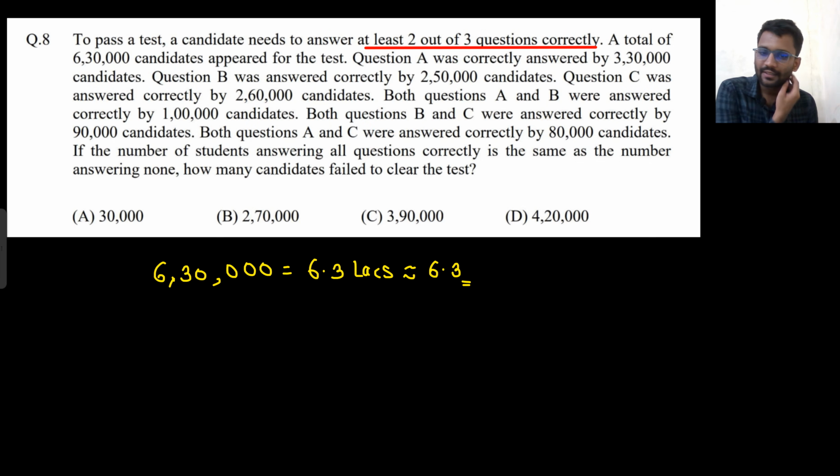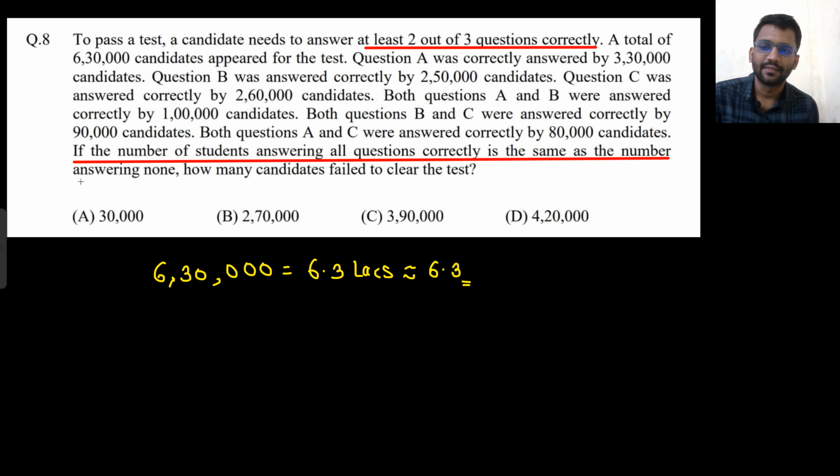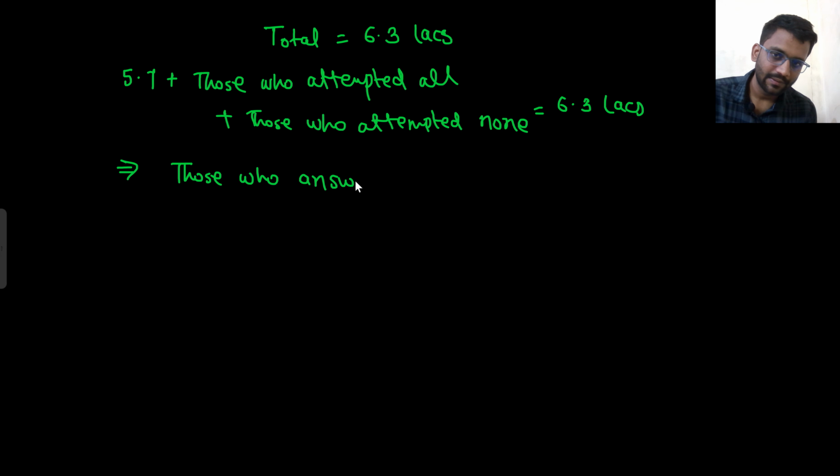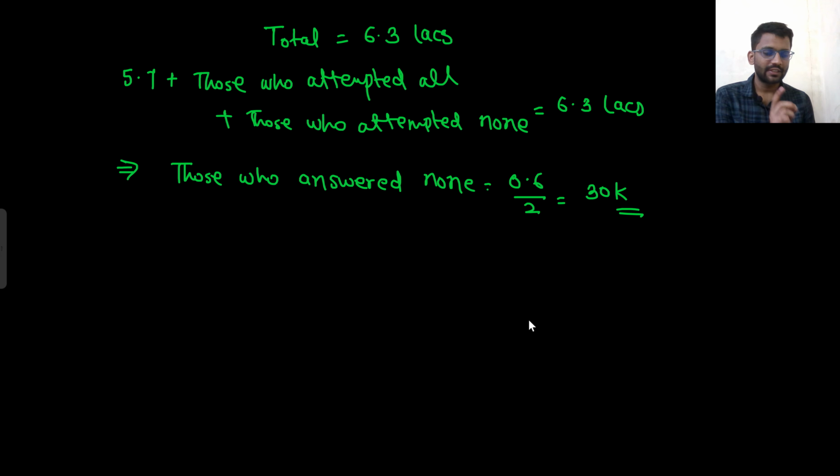And one more statement is written: if the number of students answering all the questions correctly is the same as the number of students answering none, how many students failed to clear the test? So here you could get to know how many answered none: 6.3 minus 5.7, that is 0.6, divided by 2. That means 30K students answered none, because 30K attempted all.